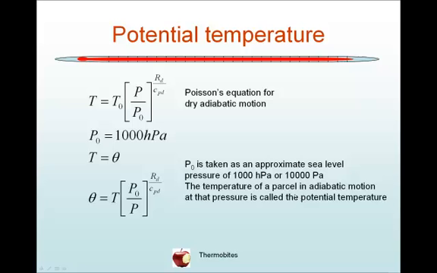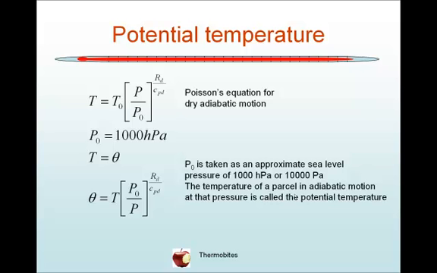Potential temperature. We've already seen that we can derive Poisson's equation for dry adiabatic motion in the atmosphere, where a parcel of air does not undergo phase changes and does not exchange heat with its environment. Poisson's equation is written as T equals T naught multiplied by P on P naught to the R_D on C_PD, where the subscript D indicates that these constants are for dry air.